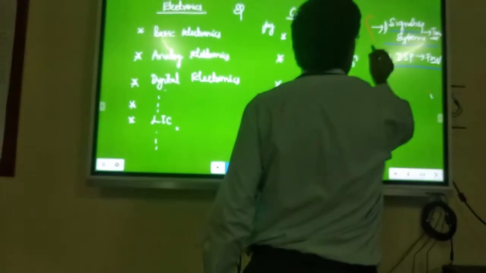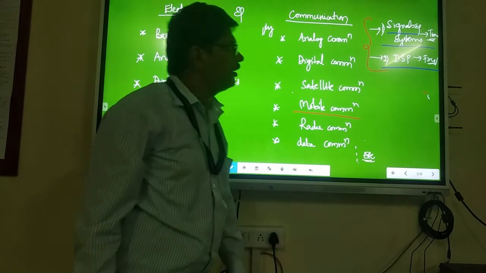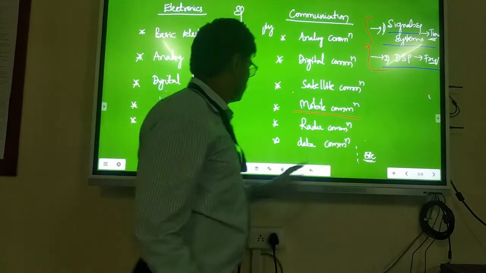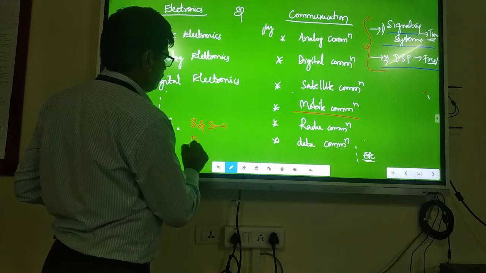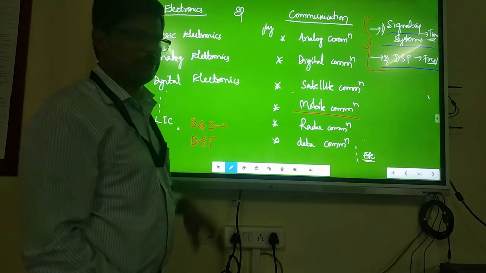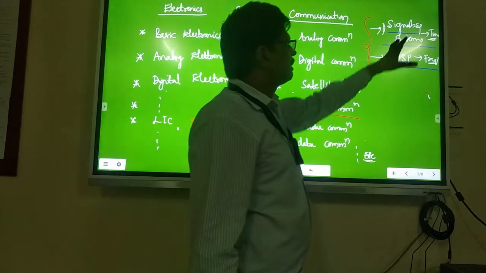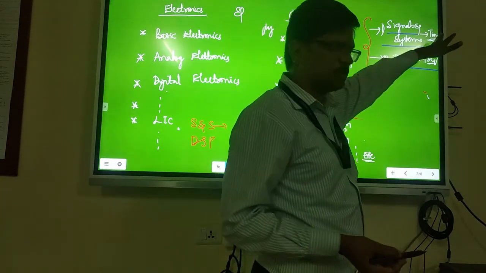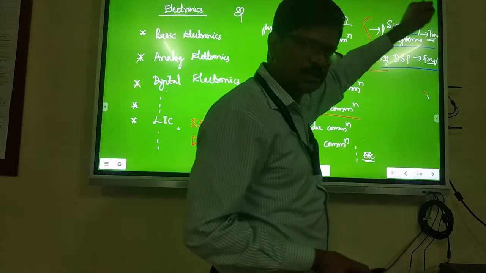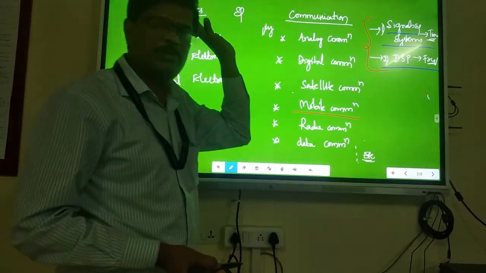And these two are the very important subjects, right? One is signals and systems, the other is DSP, digital signal processing. What exactly are signals, if you are studying, right? All this information, if you are studying in terms of time domain, then it is signals and systems. Already you have studied it in 4th semester.